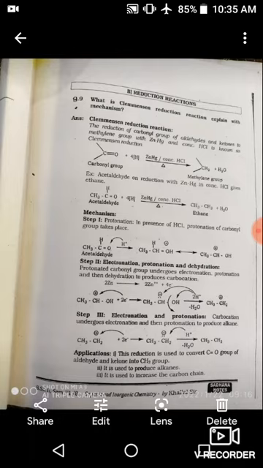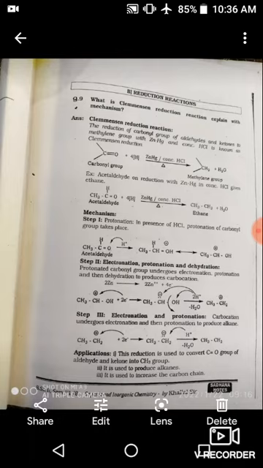In the third step, again transfer of 2 electrons. The carbocation undergoes electronation and then protonation to produce alkane. I mean to say that whenever this carbocation forms, the zinc atom donates 2 electrons a second time to this positively charged carbon atom. Then it again acquires a negative charge, forming a carbanion. In the last step, protonation takes place, then formation of ethane.